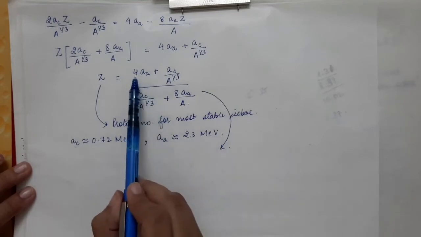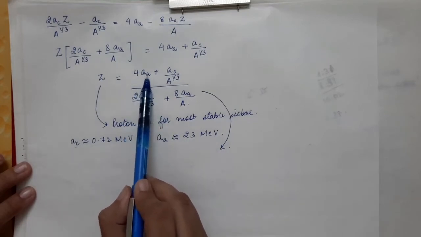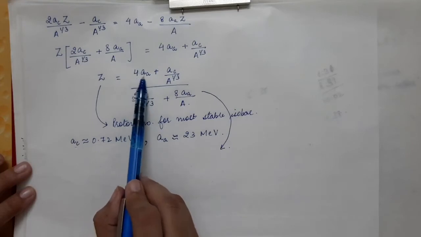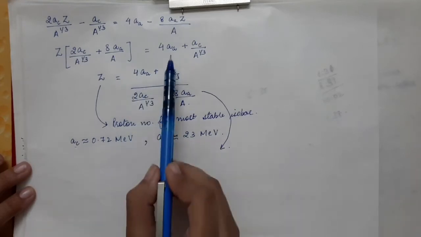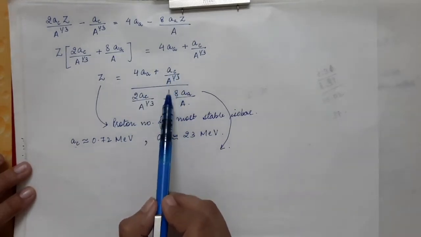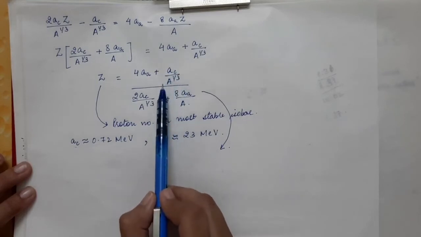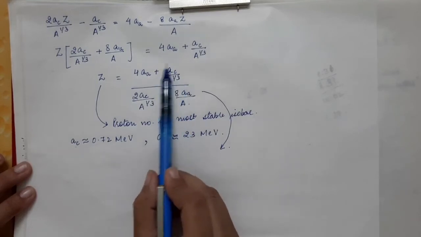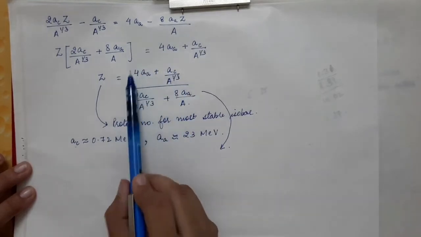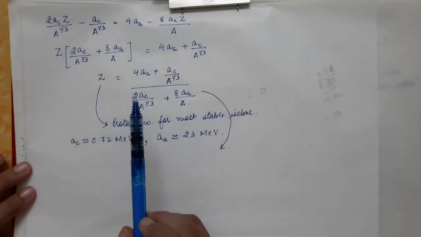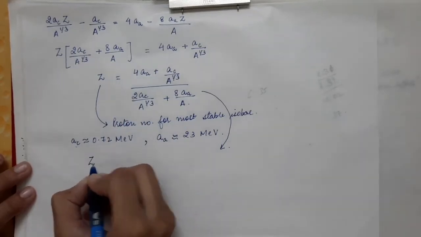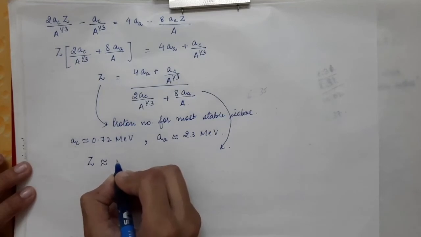So in the numerator what we have is 4 times the symmetry constant, which is 4 times 23 mega electron volt, and we will have a Coulomb's constant divided by capital A. So this term will be almost negligible as compared to the first term in the numerator. So Z can be simply written approximately equal to.